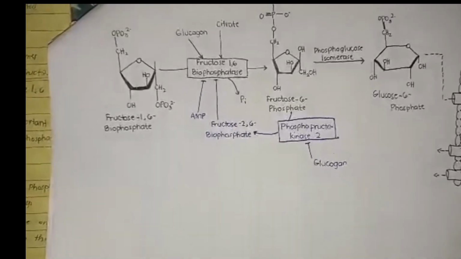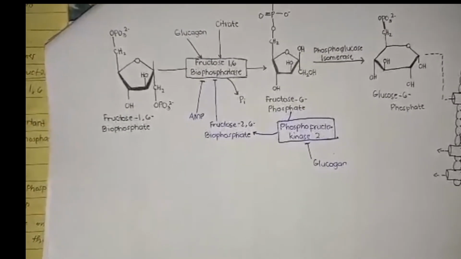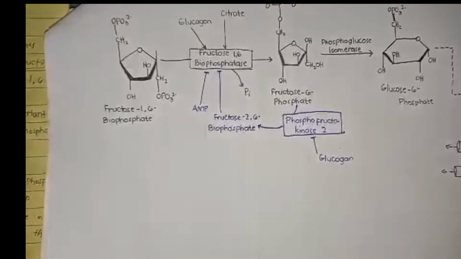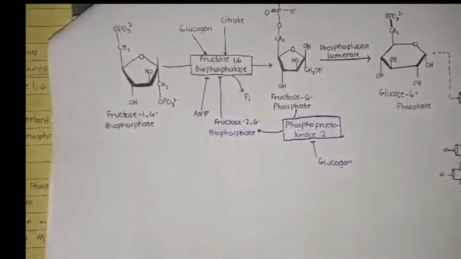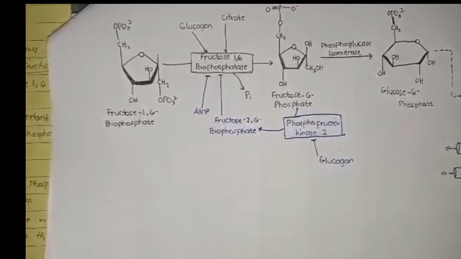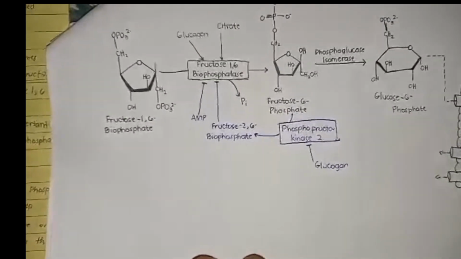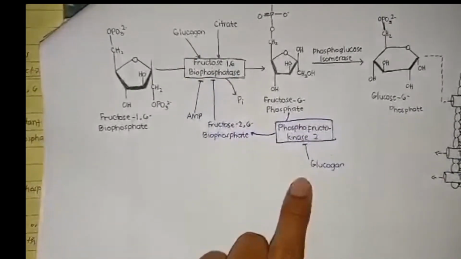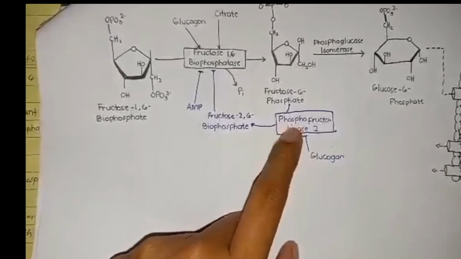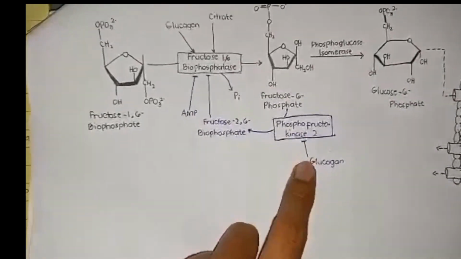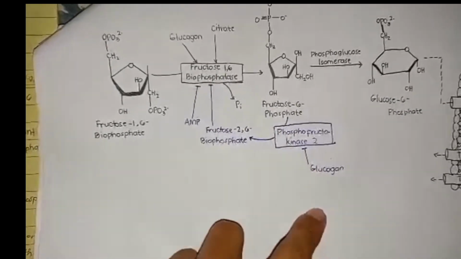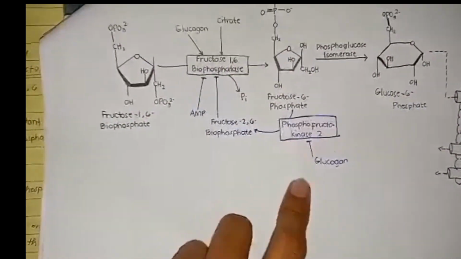And remember, in the glycolysis pathway, it is PFK1 that produces fructose 1,6-bisphosphate. Phosphofructokinase 2 is regulated by glucagon, which actually inhibits PFK2.